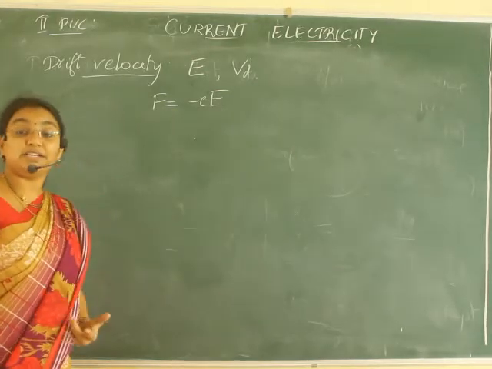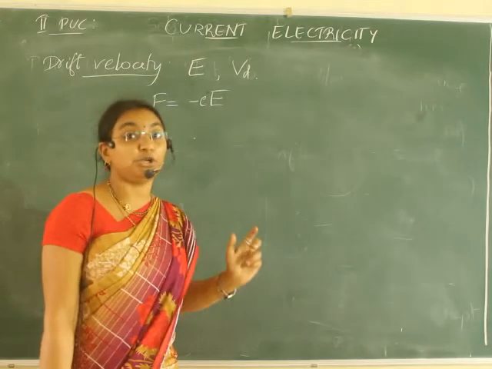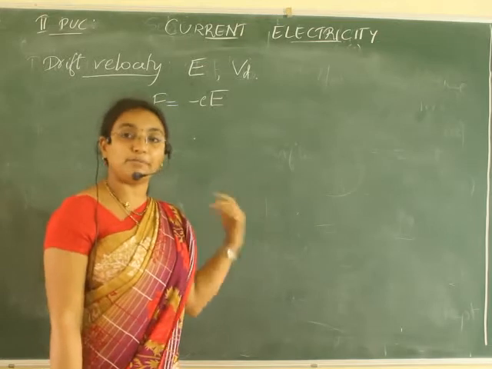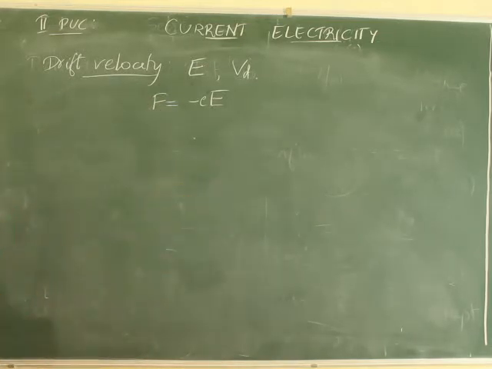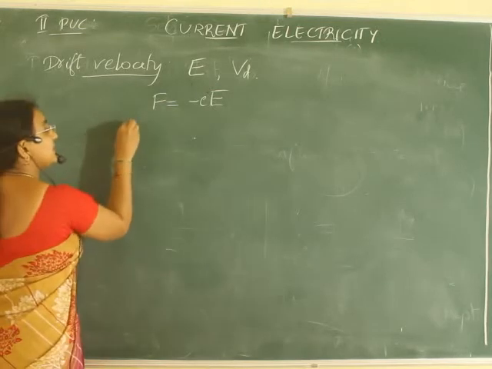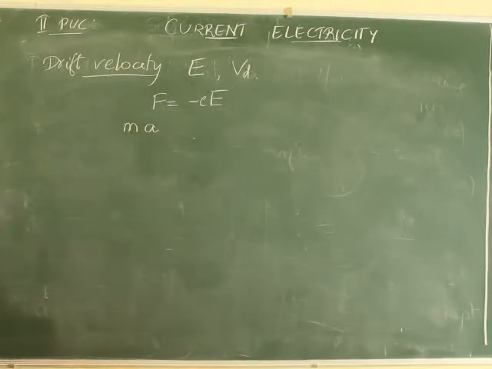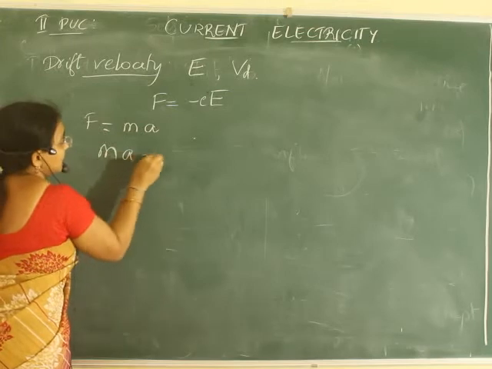Why -eE? Where -e is nothing but the charge, because you know F = qE. q is nothing but now -e. Electrons are moving, therefore -e. F = -eE. Okay. We also know that force is nothing but mass into acceleration, ma. So, therefore, I can write ma = -eE.